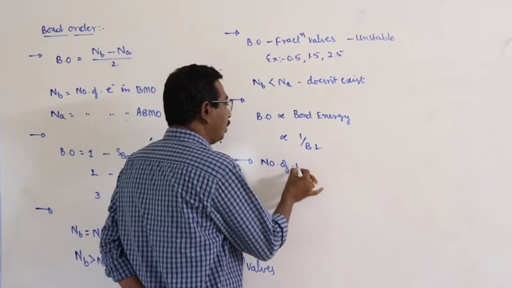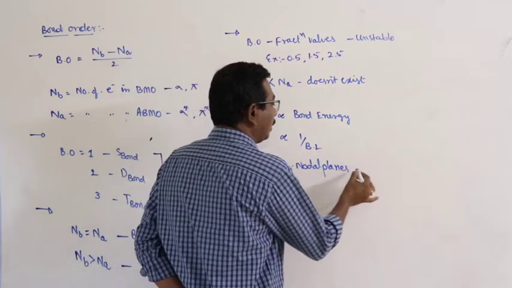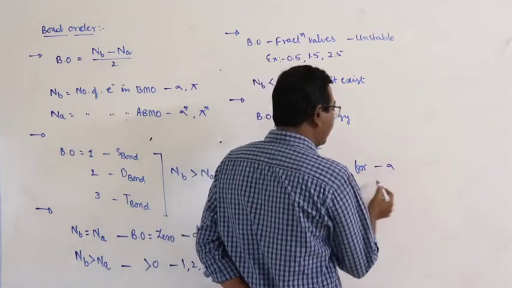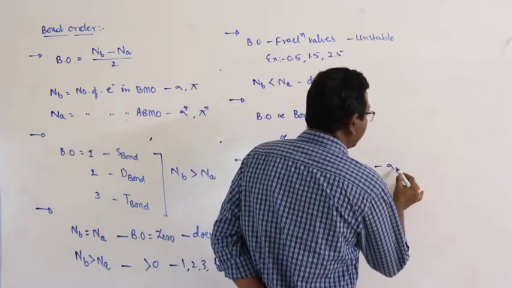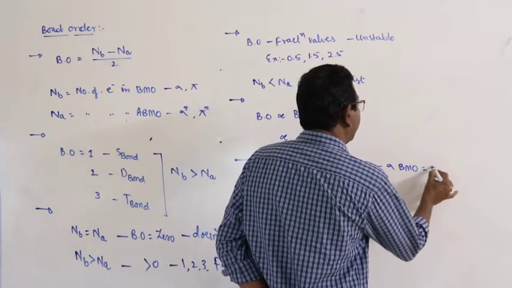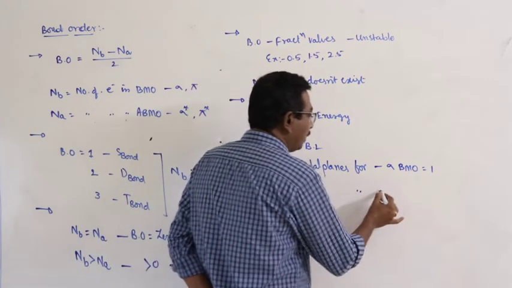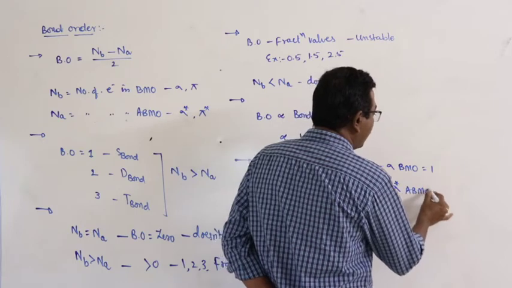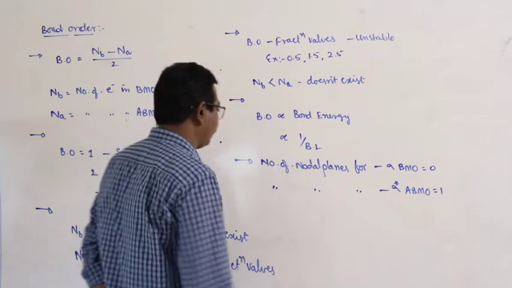The number of nodal planes for sigma bonding molecular orbitals is equal to 0. The number of nodal planes for sigma star anti-bonding molecular orbitals is equal to 1.